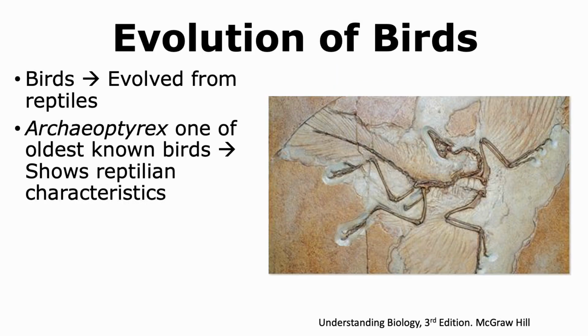The oldest known bird, based on the fossil record, is the Archaeopteryx. It shows both reptilian characteristics as well as bird-like characteristics. It shows feathers that are normally seen in birds and not in reptiles, but it does have a tail that is seen in reptiles but not in birds. Whether the Archaeopteryx is a bird or not depends on which paleontologist you talk to. However, there is no doubt that this organism definitely showed bird-like as well as reptilian characteristics.